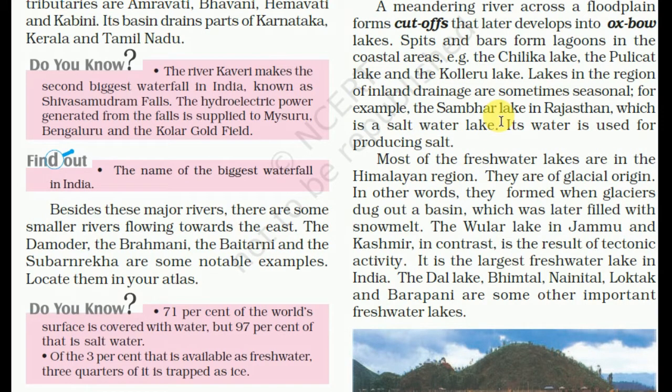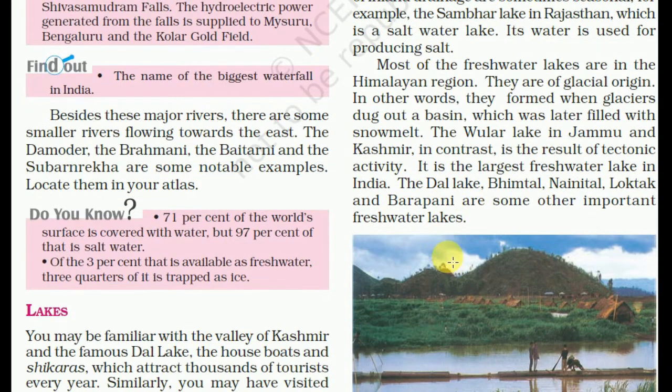Lakes in the regions of inland drainage are sometimes seasonal. For example, Sambhar Lake in Rajasthan, which is a salt water lake. Its water is used for producing salt. Most of the freshwater lakes are in the Himalayan region. They are of glacial origin. In other words, they formed when a glacier dug out a basin which was later filled with snow melt.